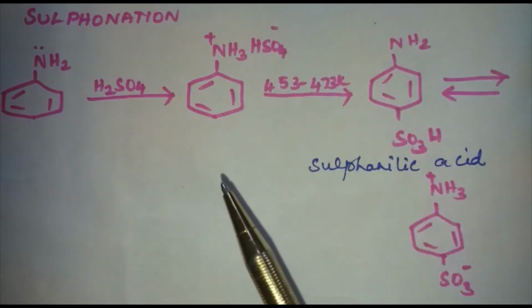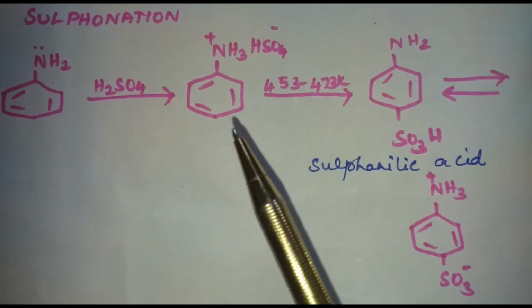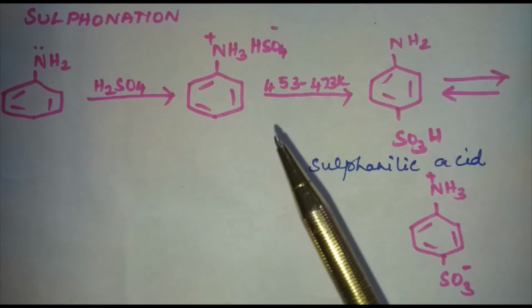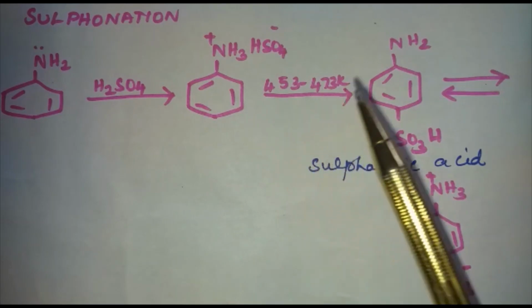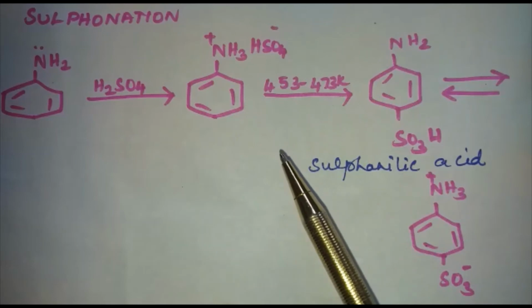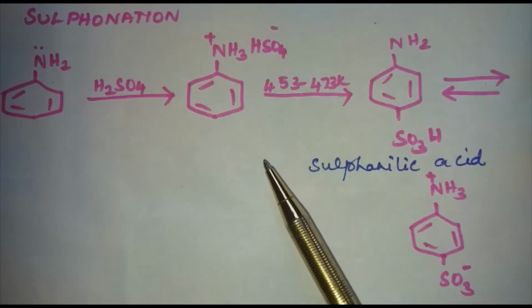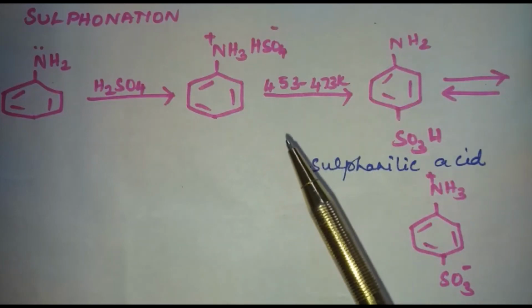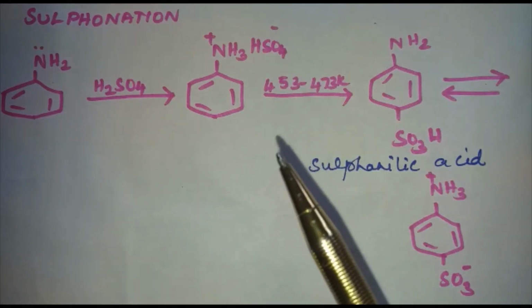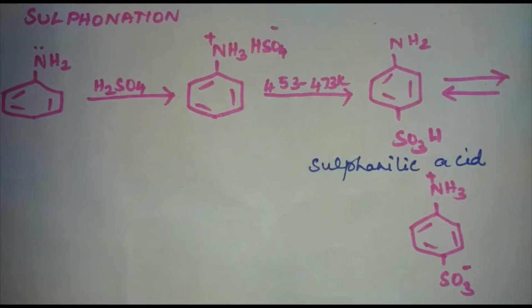This is also an important question. Why does aniline not undergo Friedel-Crafts alkylation and acylation? This is because of salt formation with aluminum chloride, the Lewis acid which is used as a catalyst. Because of this, what happens? The nitrogen of aniline acquires a positive charge and it acts as a strong deactivating group for further reaction. These are the electrophilic substitution reactions of amines.